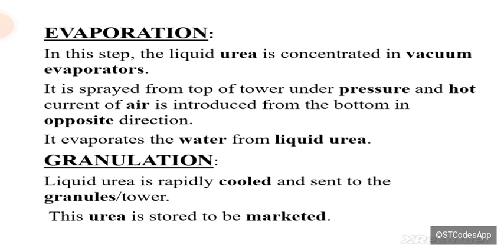The next step is the evaporation, and through the evaporation the extra quantity of moisture will be released. It evaporates the water from the liquid urea. Then after the liquid urea is evaporated, we will get some cooled and powdered form of the urea, and it will be cooled rapidly and sent to the granulation tower.